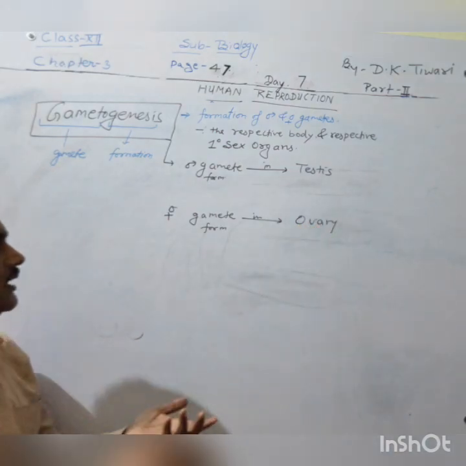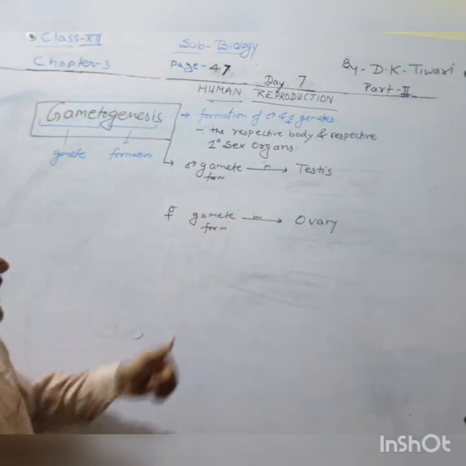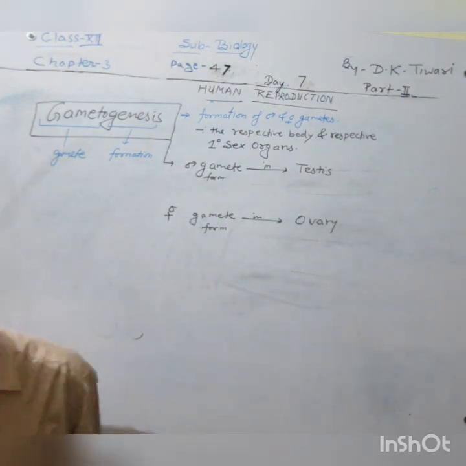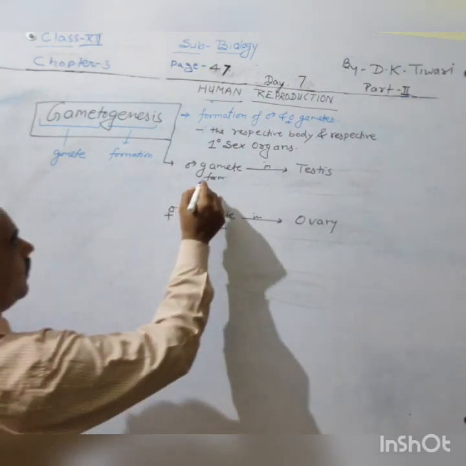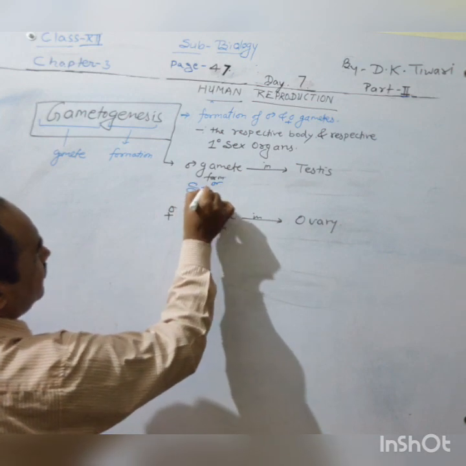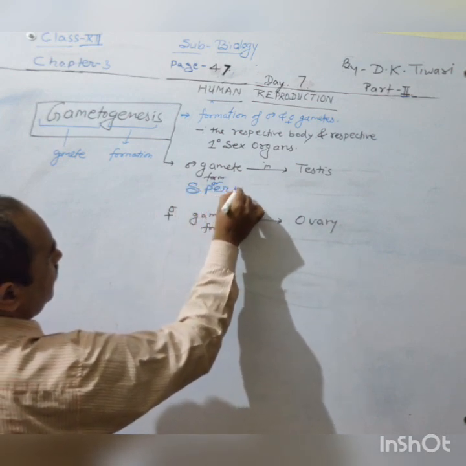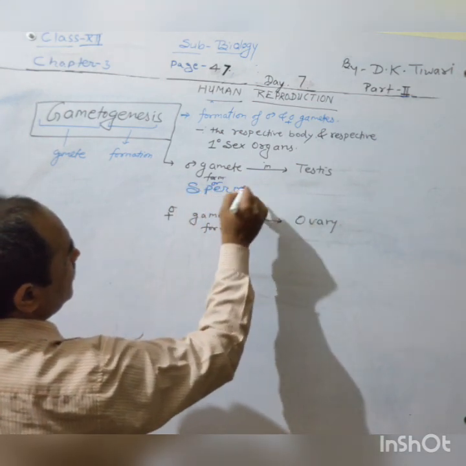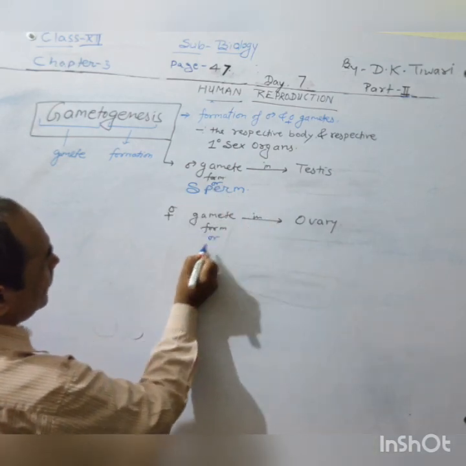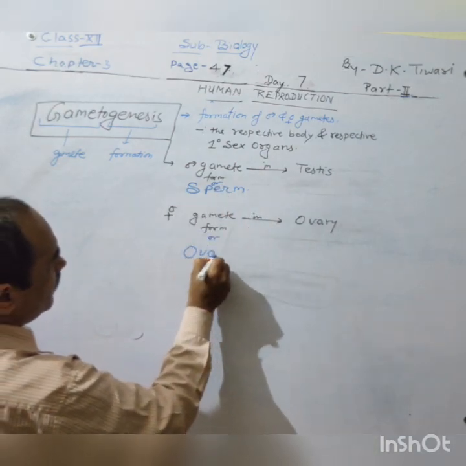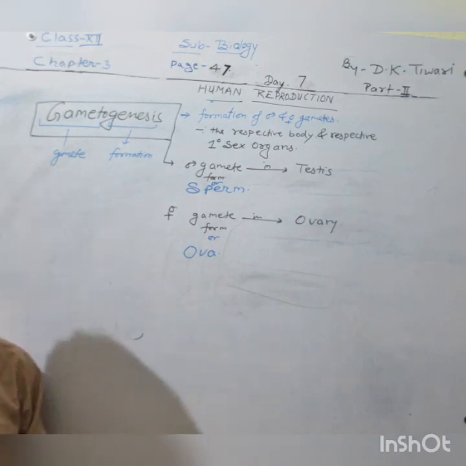One thing, another, the male gamete, whatever is formed, that is male gamete or sperm, is formed in testis, or the female gamete or ova is formed in the ovary.